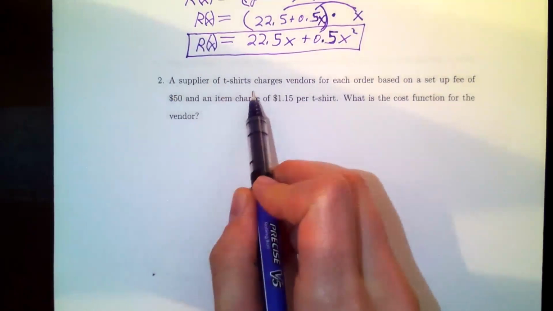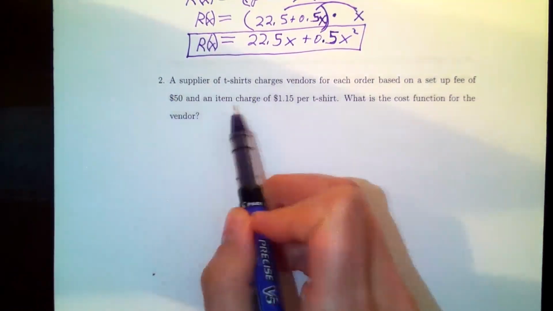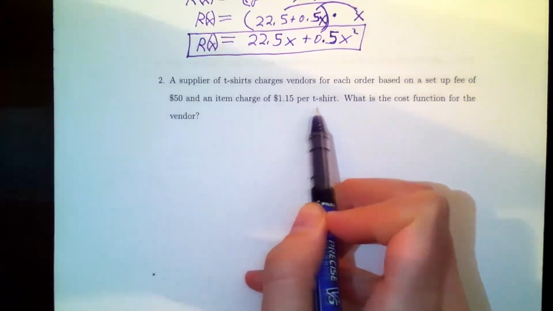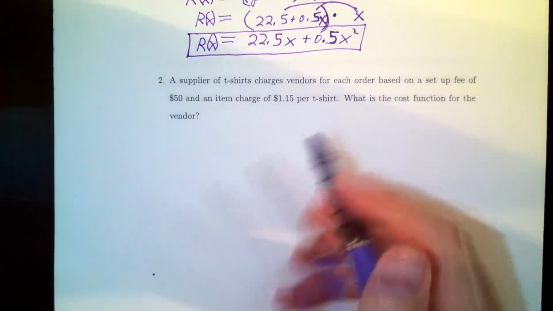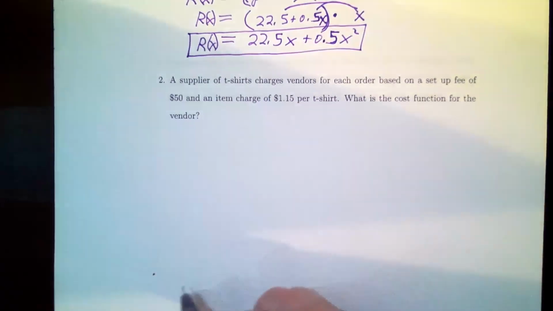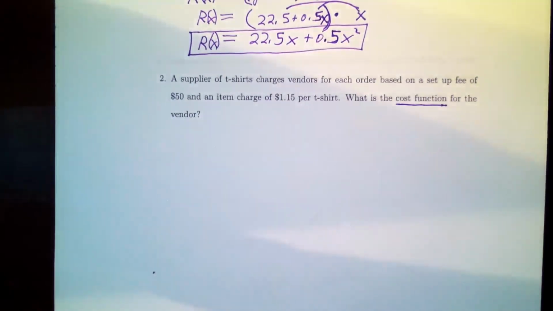A supplier of t-shirts charges vendors for each order based on a setup fee of $50 and an item charge of $1.15 per t-shirt. What is the cost function for the vendor? As always, look at what they're asking you to find. It says, what is the cost function? They didn't say what is the marginal cost function, which we would take to mean the derivative. They just said find the cost function.